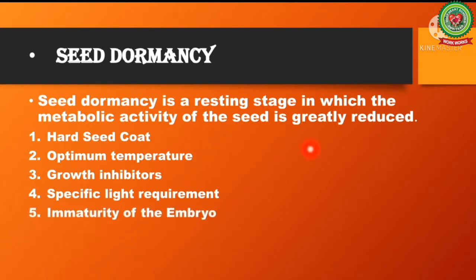Immaturity of the embryo. Some seeds, as of several orchids, fail to germinate due to partial development of the embryo at the time of their dissemination. These seeds germinate only when embryo development is complete.